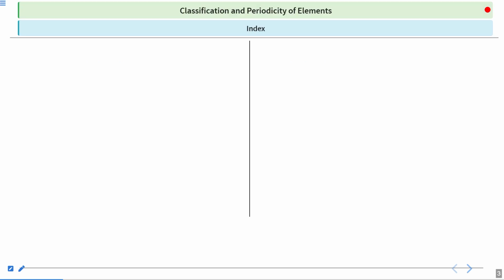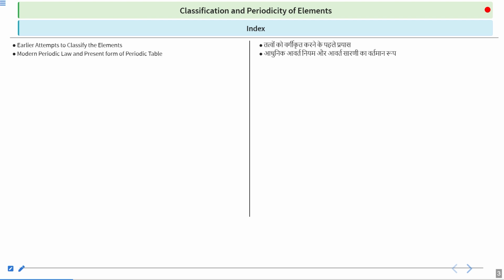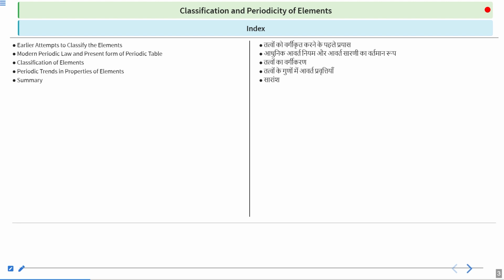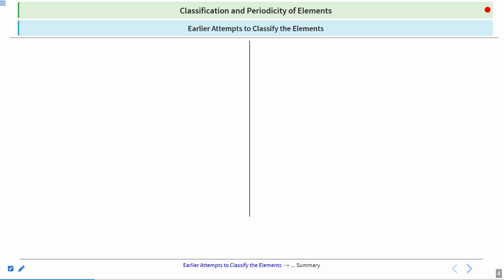So, what are the topics that we are going to study today? First of all, we will list some early attempts that were made to classify the elements, then the modern periodic law and present form of periodic table, classification of elements, periodic trends in properties of elements, and then we will sum up with a summary. So, let us first see what are the early attempts that were made to classify the elements.